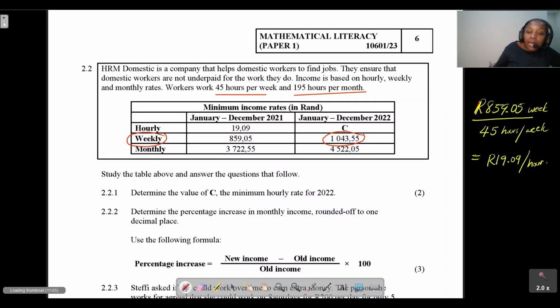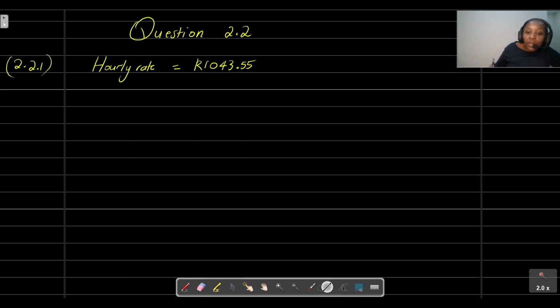1,043.55. That was obviously the weekly rate that is given to us. We already know that in 1 week they work 45 hours. So 45 hours per week. This is just the weekly rate, 1,043 rand 55 per week.